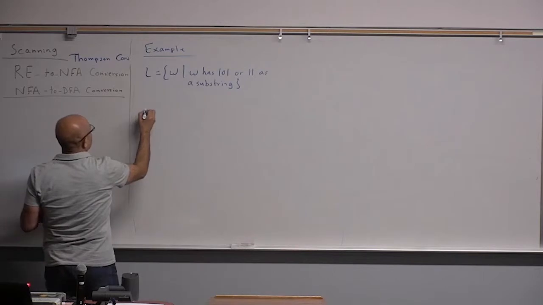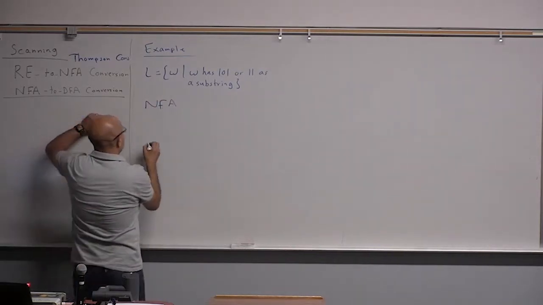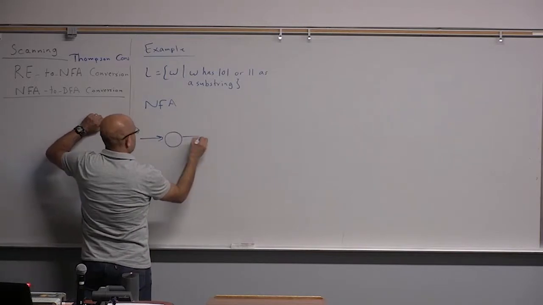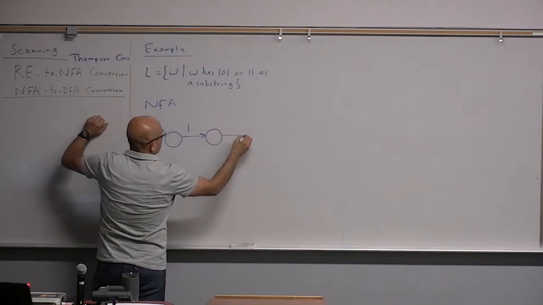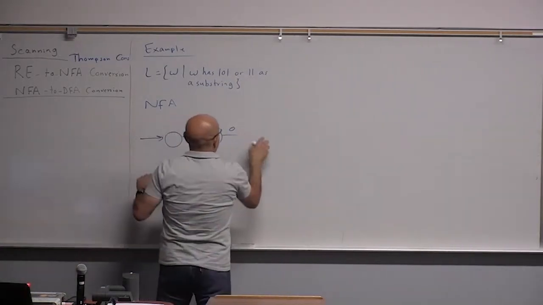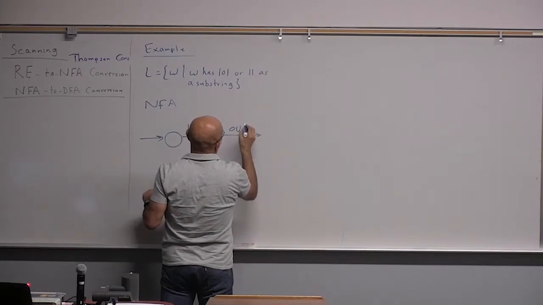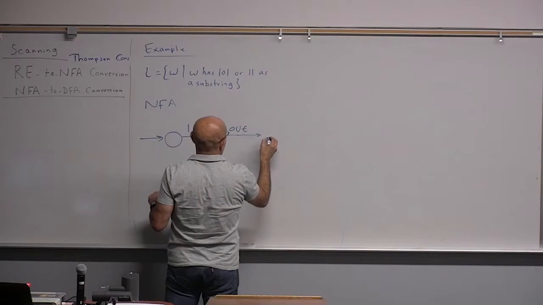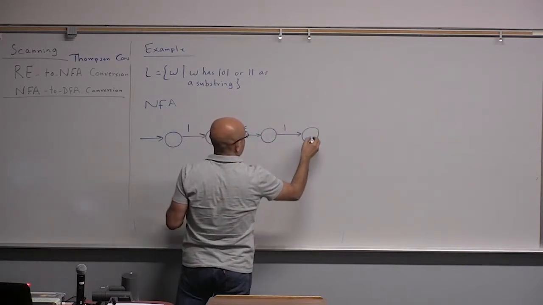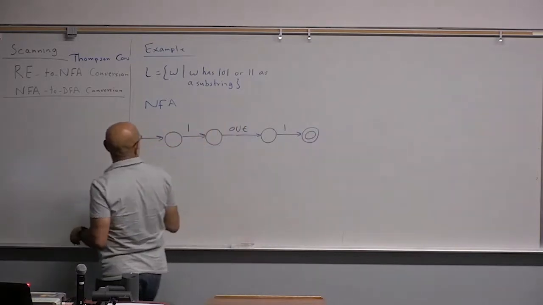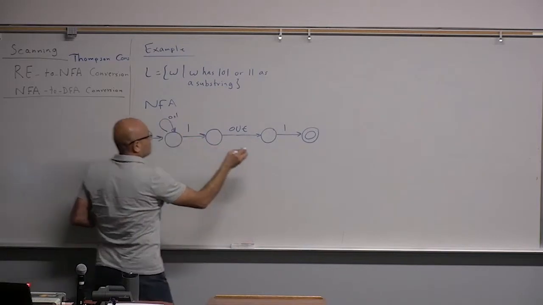And the NFA, this is one of the possible NFAs. It's not the only NFA for this language. The NFA that we will look at is this. So you'll have 1, 0, or epsilon, 1, and this is our accept state. And then, so this is one possible NFA.